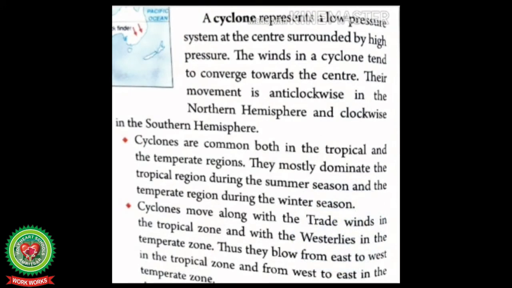Cyclones are common both in the tropical and temperate regions. They mostly dominate the tropical region during the summer season and the temperate region during the winter season. Cyclones move along with the trade winds in the tropical zone and with the westerlies in the temperate zone. Thus, they blow from east to west in the tropical zone and from west to east in the temperate zone.